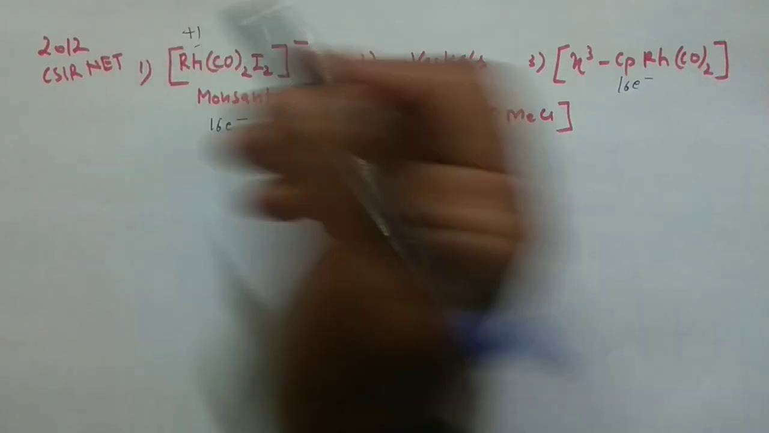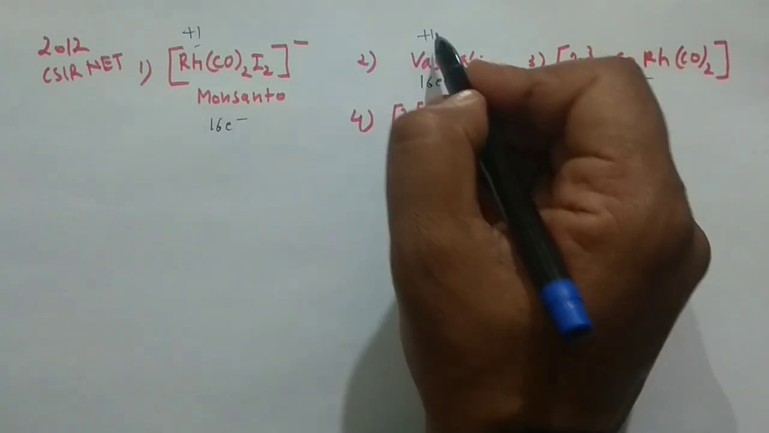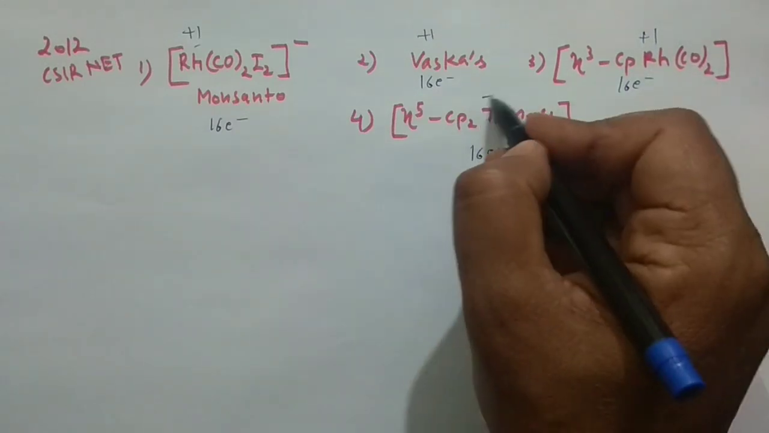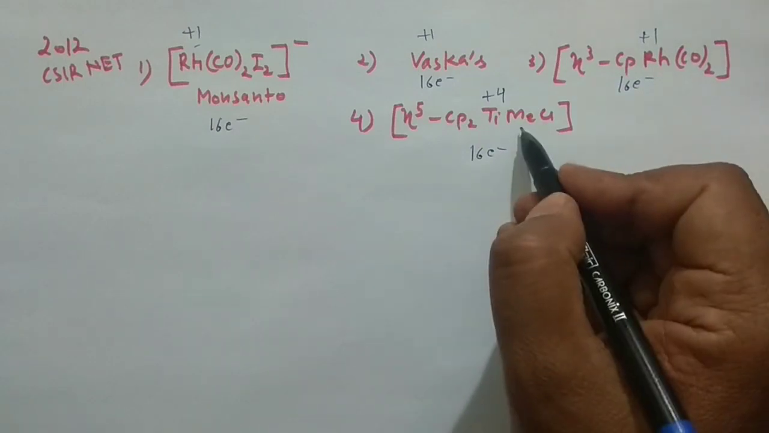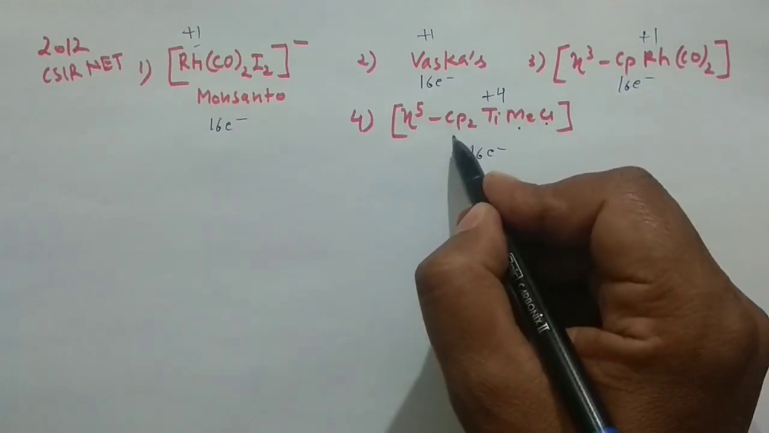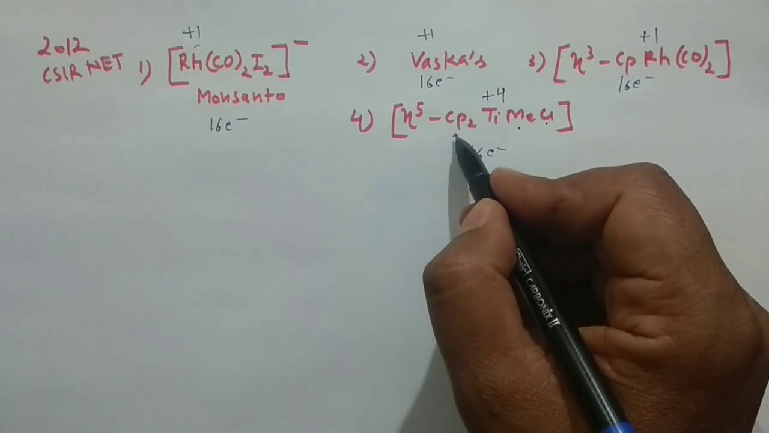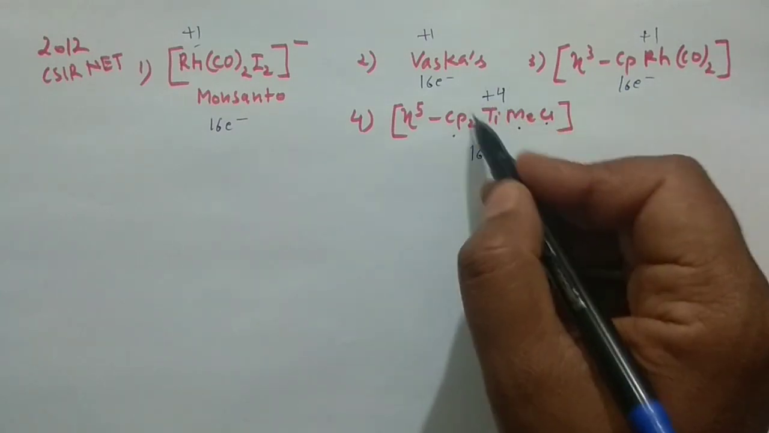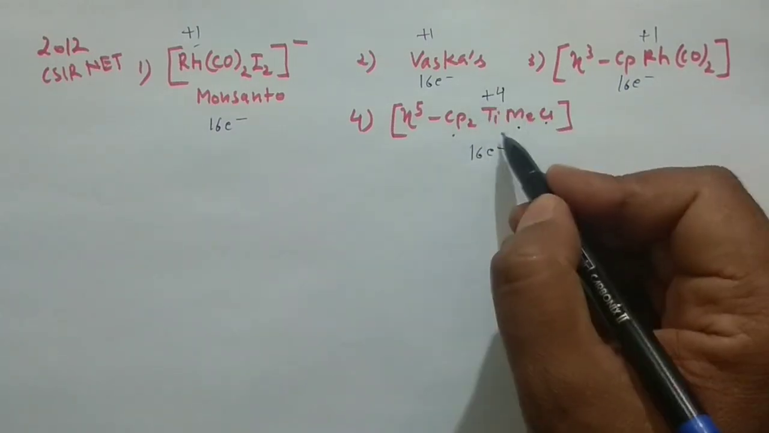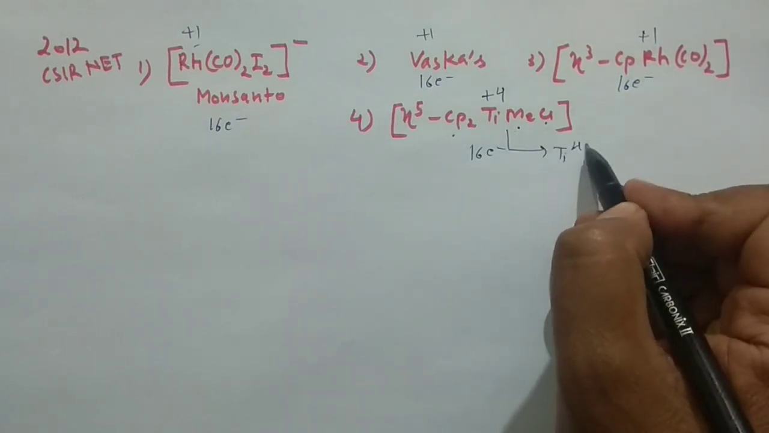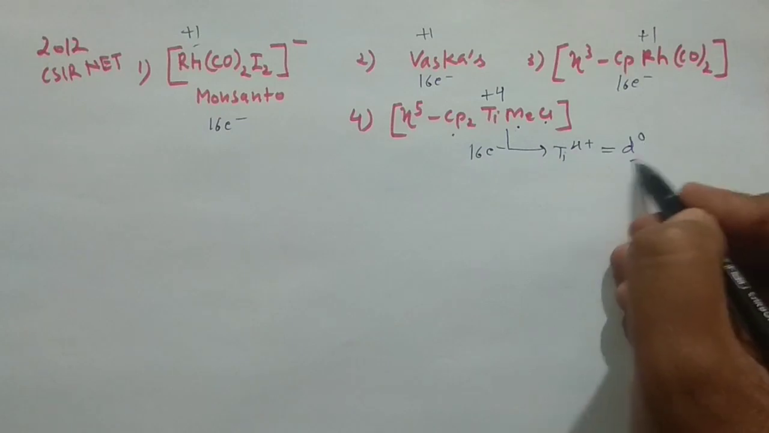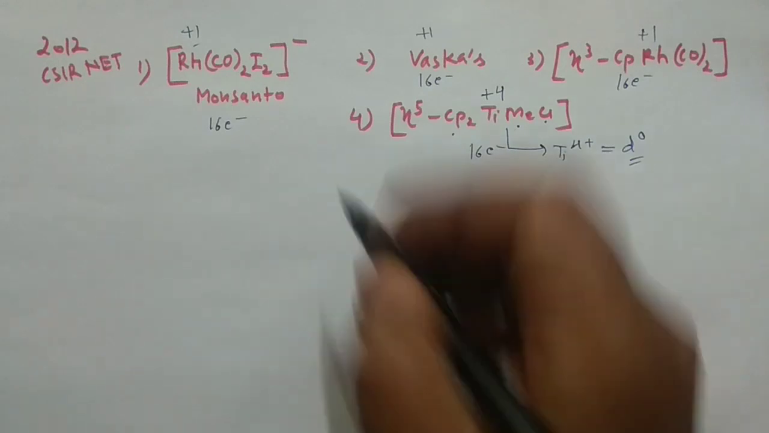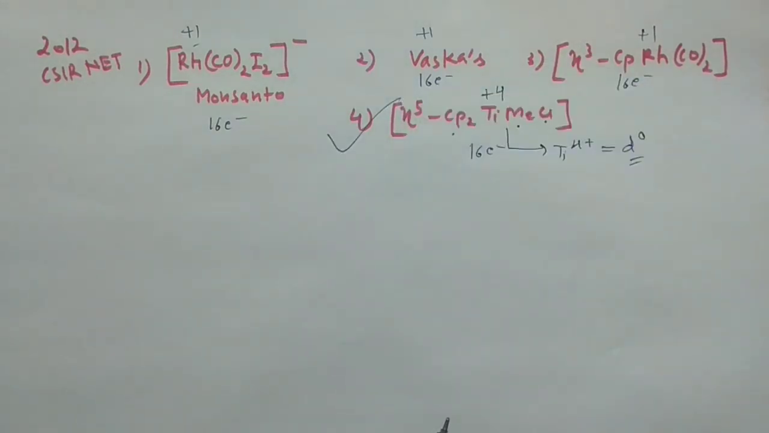Rhodium here is in +1 oxidation state. In Vaska's complex, it is also in +1 oxidation state. Here rhodium is also in +1 oxidation state. But in that case, the titanium is in +4 oxidation state. How? See, one for this, one for this, and one for this, right? So 2 Cp are there. So -1, -2, -3, -4. And when you calculate the oxidation state, it will come +4. So it is not electron rich. And what is the configuration of titanium +4? It's a d0 system. And I already told you a d0 system will not undergo the oxidative addition reaction. So your correct answer is the 4th one. Okay, so this you have to keep in mind.